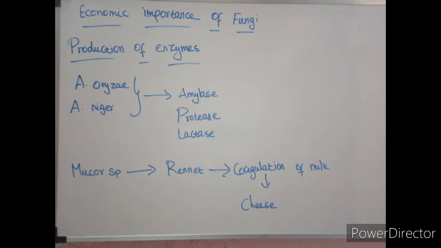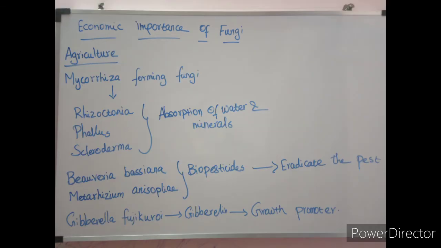Some of the fungi are used for producing important enzymes like amylase and protease. Aspergillus oryzae and Aspergillus niger are employed for the production of enzymes like amylase, protease and lactase. Mucor species are used for the production of the enzyme rennet, which helps in the coagulation of milk for the cheese manufacturing industries. So these are the important fungi used for the production of enzymes.